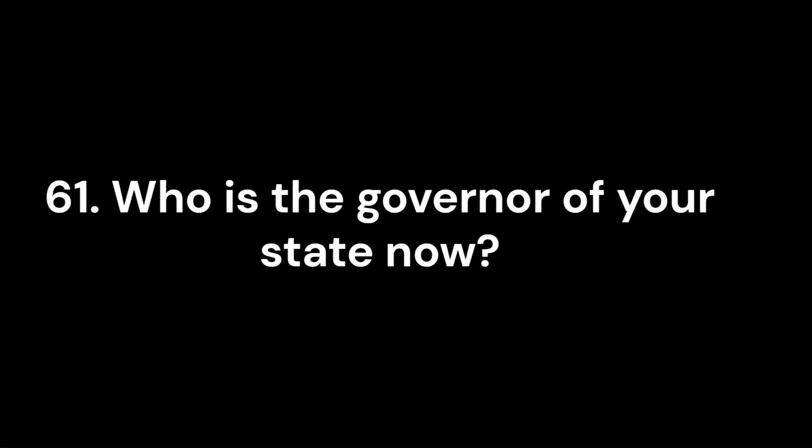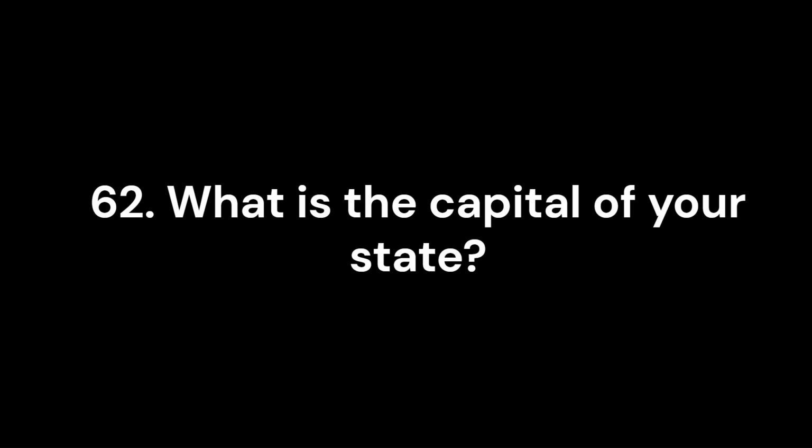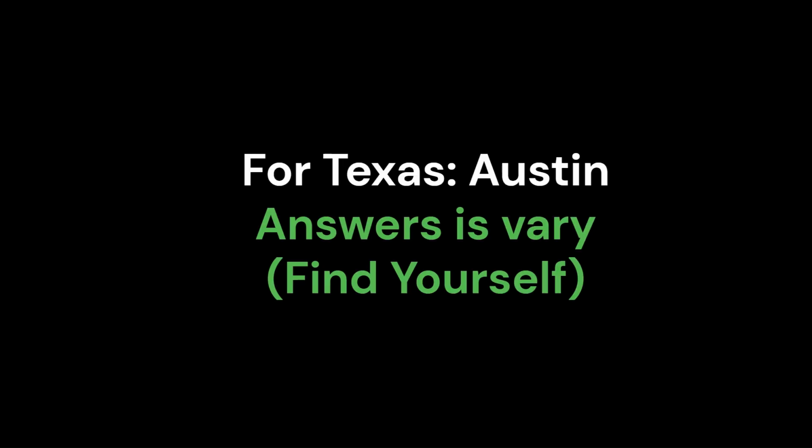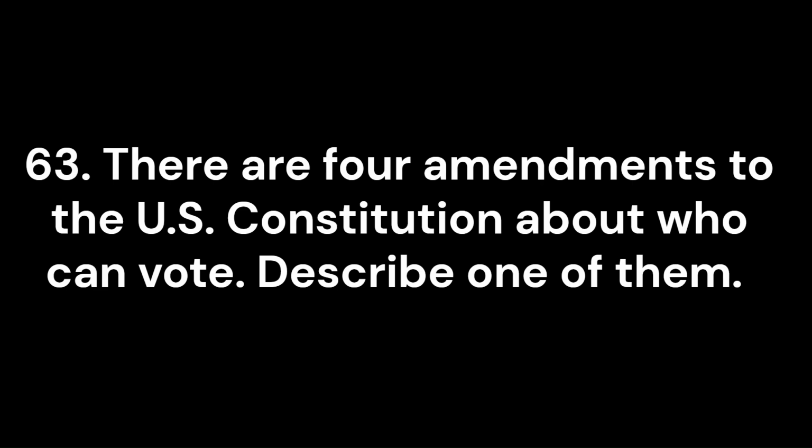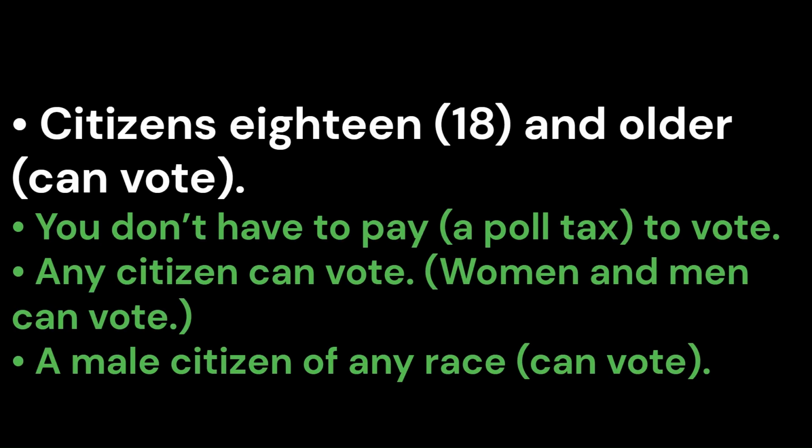61. Who is the governor of your state now? Answers will vary. Find yourself. 62. What is the capital of your state? For Texas, Austin. 63. There are 4 amendments to the U.S. Constitution about who can vote. Describe one of them. Citizens 18 and older can vote.